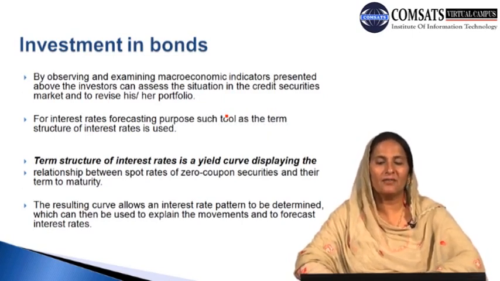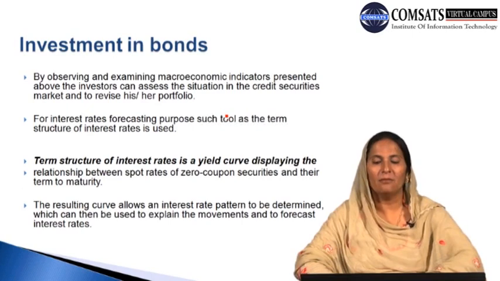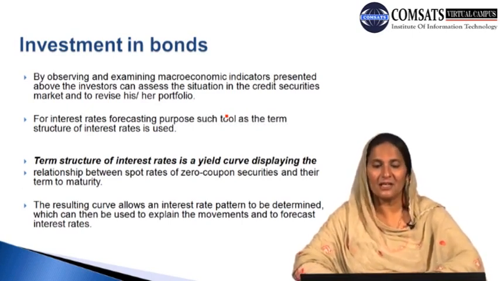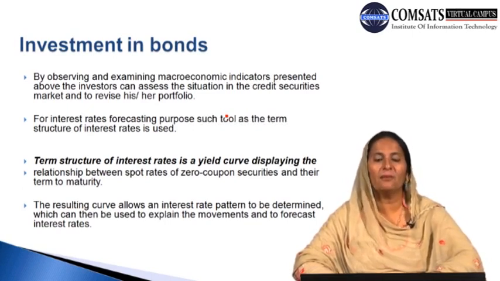The term structure of interest rate is a yield curve displaying the relationship between spot rates of zero coupon securities and their term to maturity. What is the term structure of interest rate? Basically, it indicates an association or link between the spot zero coupon rate and the terms to maturity. The resulting curve allows an interest rate pattern to be determined, which can be used to explain movements and to forecast the interest rate.